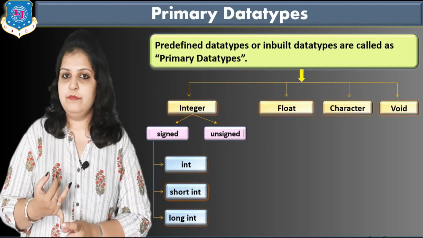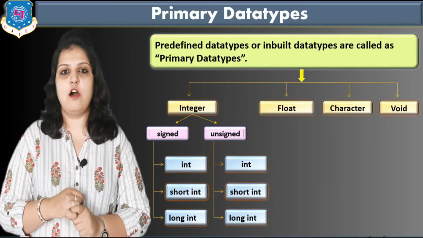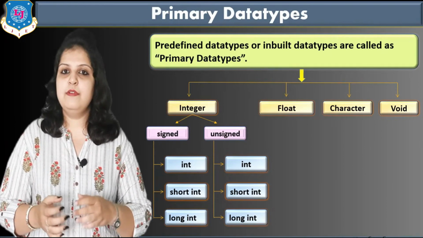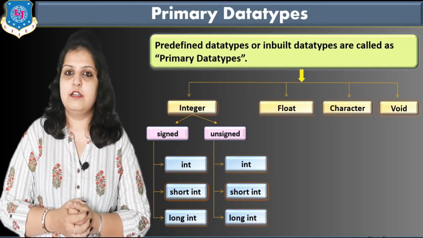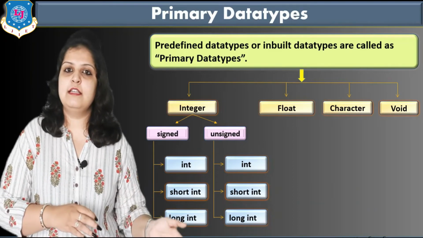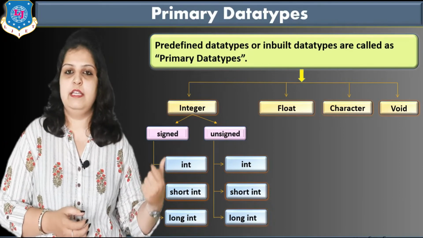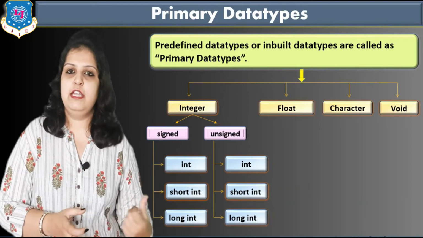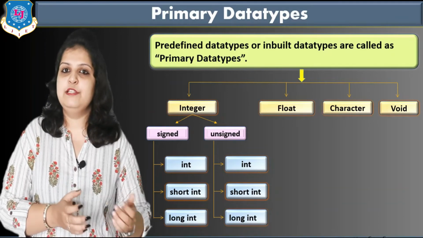First is integer, second is short integer, and third is long integer. We will see later how short integer and long integer work. This part is considered as range value: we can store small numbers in a short integer, and in a long integer we can store the maximum integer value.